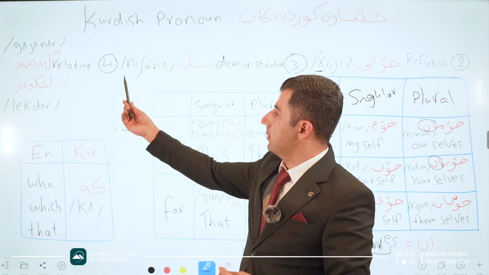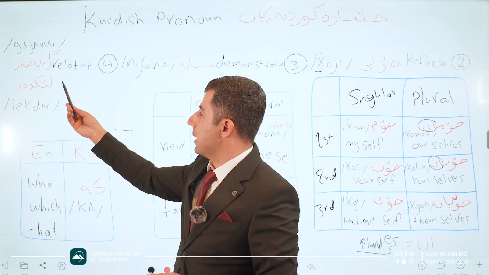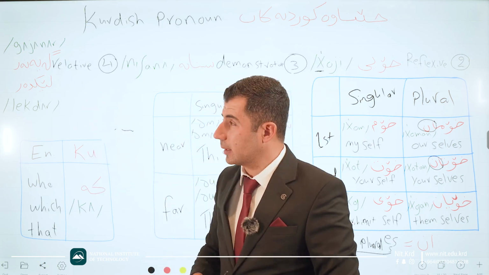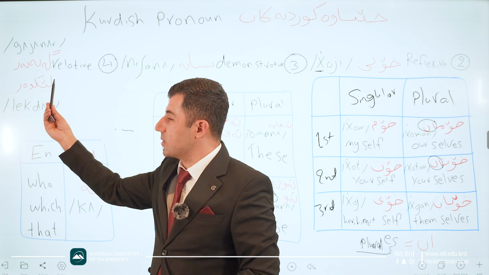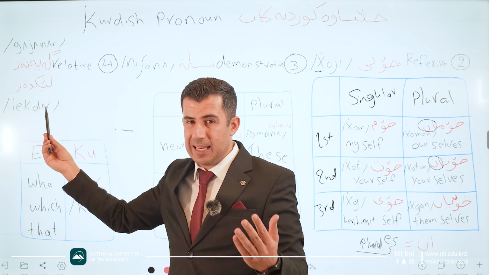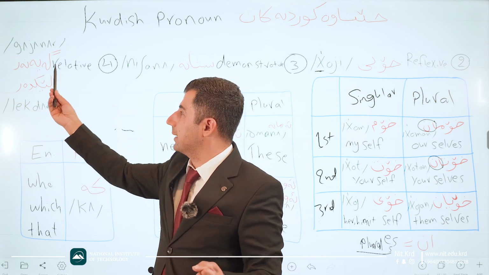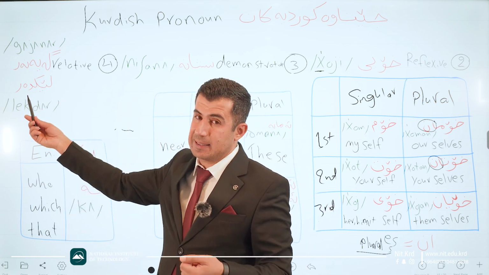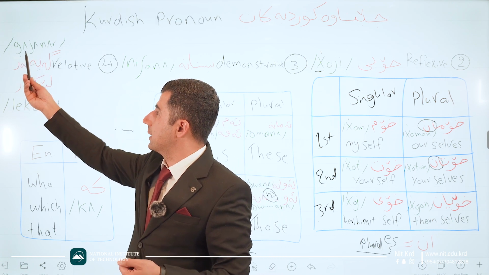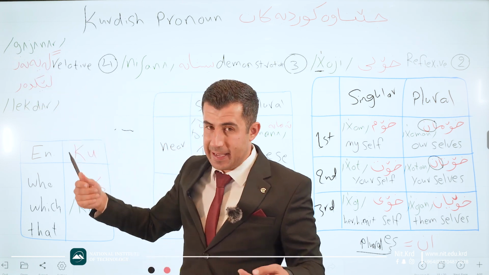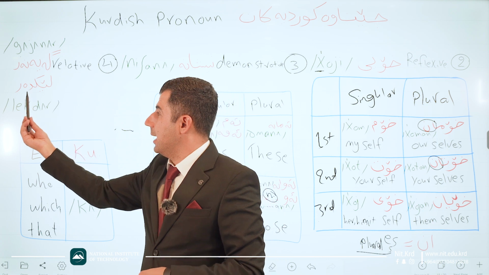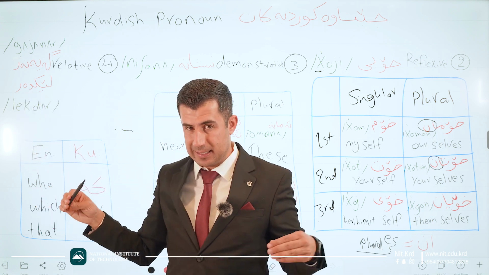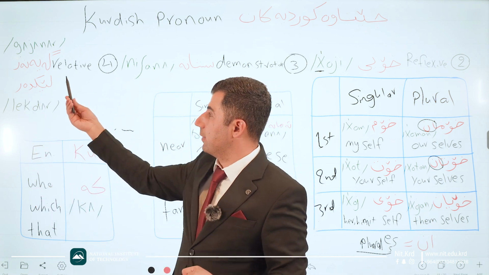Here we have the fourth one, which is relative pronouns. Good. Relative, in Kurdish we say both lekener, legder, and gener, both. Gener and legder. Here is the phonetic transcription of gener. Good. And also we have legder, connecting together, reflective. Good.